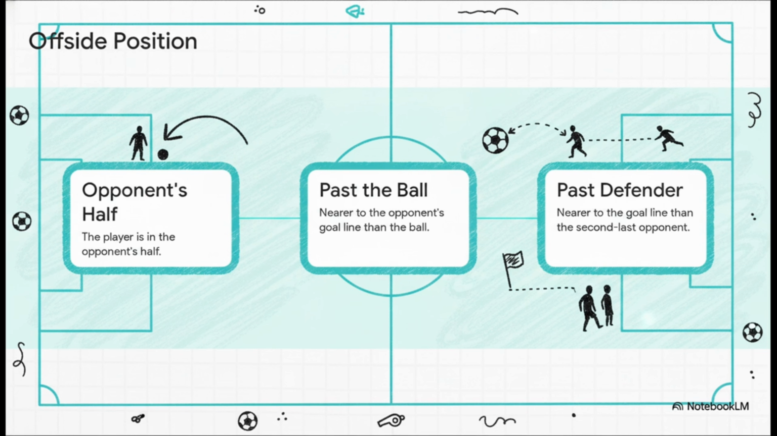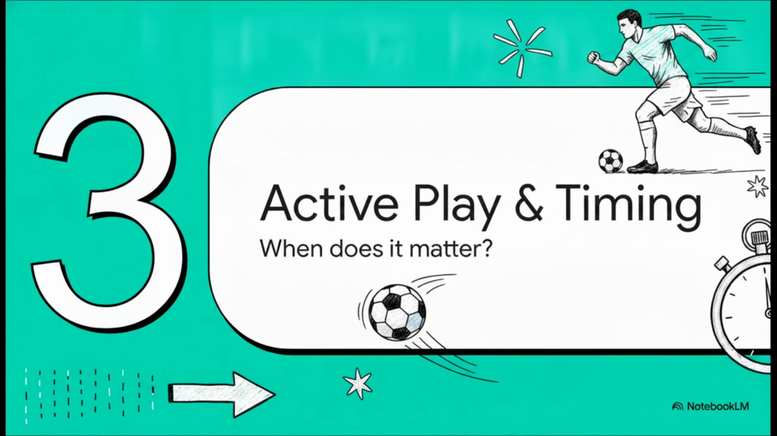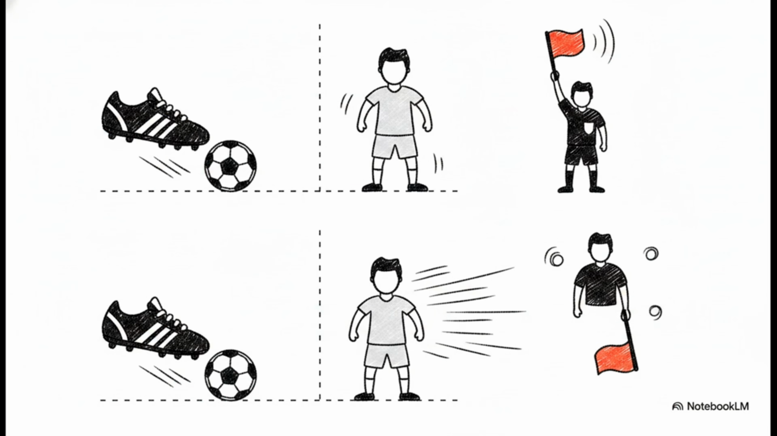Hold that thought. Which brings us to Section 3, timing and active play. Let's compare 2 totally distinct scenarios here. In the first one, imagine a striker is already standing entirely behind all the defenders. A teammate passes the ball forward, the striker receives it and moves toward the goal. Because the striker was already ahead of the second last opponent at the exact moment the pass was made, the flag goes up, offside, no doubt about it.